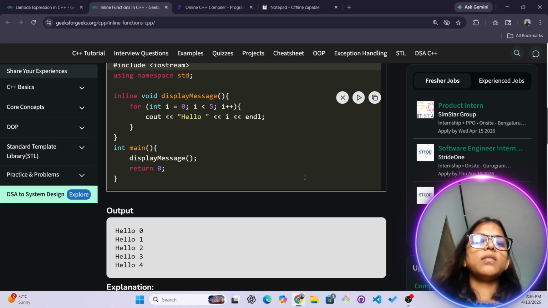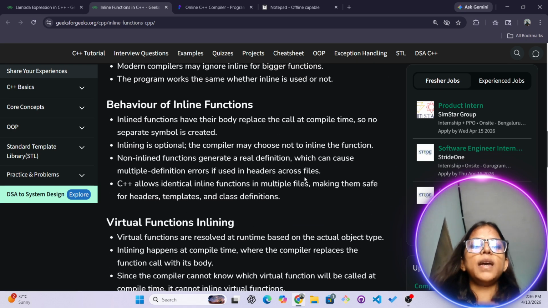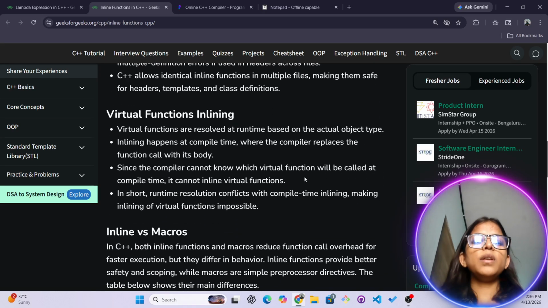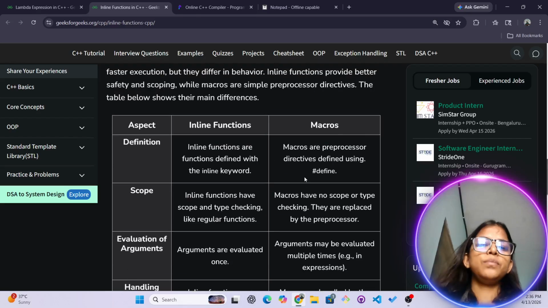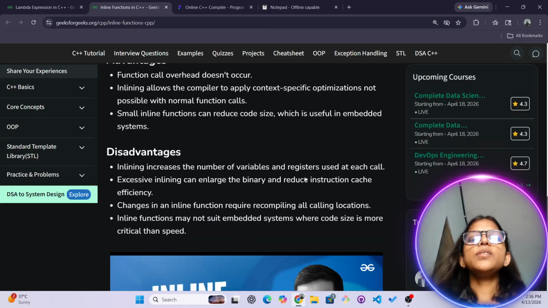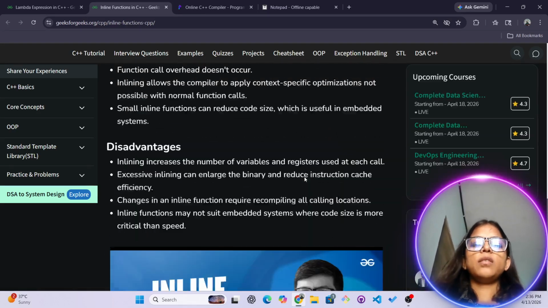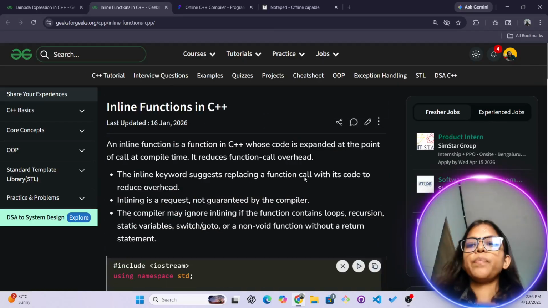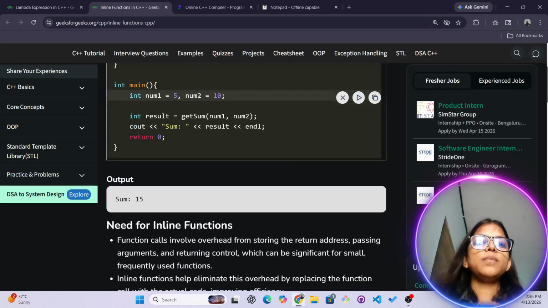I'll just tell you the syntax and some of its properties and behavior. You can go through it and read on your own. Actually, it's not that useful, so that's why I'm not explaining it in depth. Otherwise, I'll make another video for the inline function.